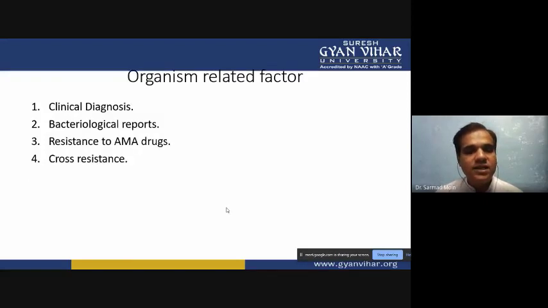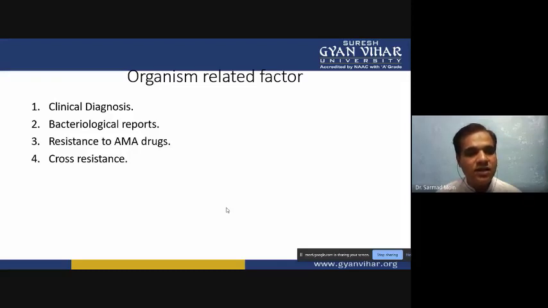Next is organism-related factors. First is clinical diagnosis, and bacteriological reports also are there. We have to see these bacteriological reports, and only then decide what type of drugs we have to utilize. Then resistance to drugs: we should not utilize drugs against resistant bacteria or microorganisms, because they will not produce any effect.